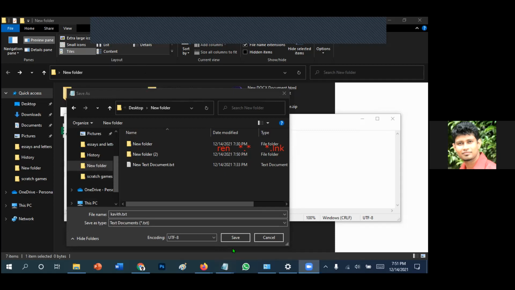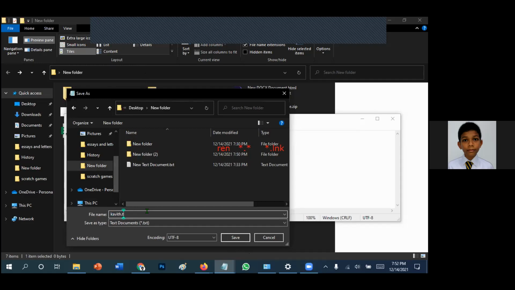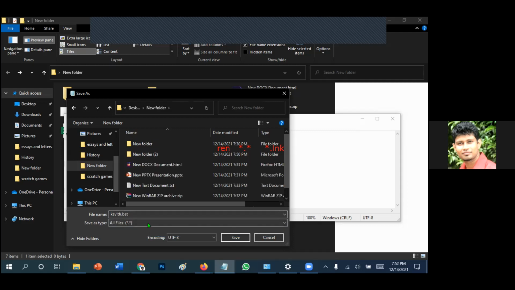Don't save it yet. The extension should be BAT. BAT, not DAT. It's BAT: B for ball, A for apple, and T for tall. Right, okay. Then the save as type should be the second one, All Files. Please follow his work when you are doing this and save it.